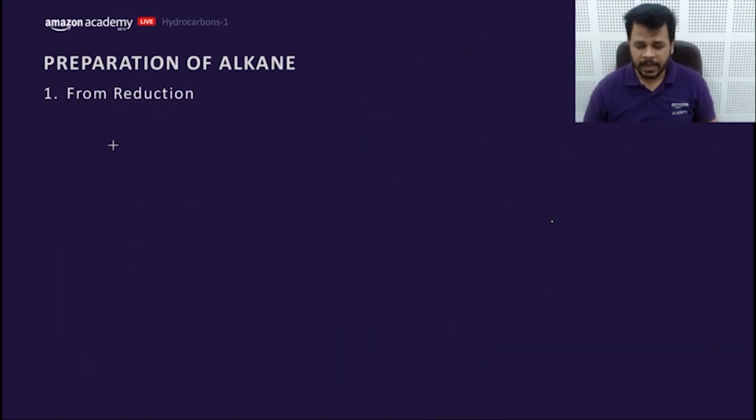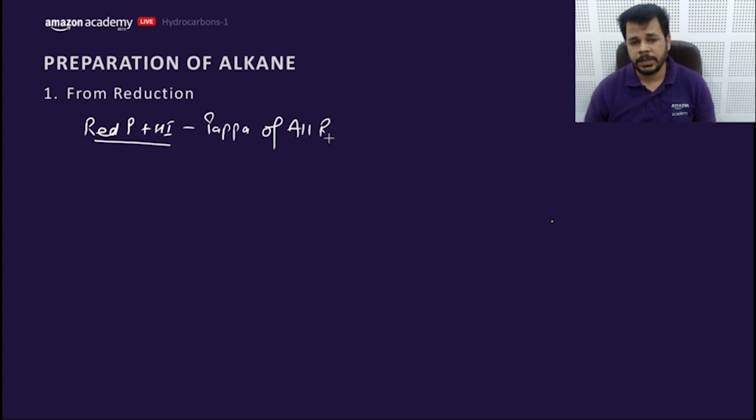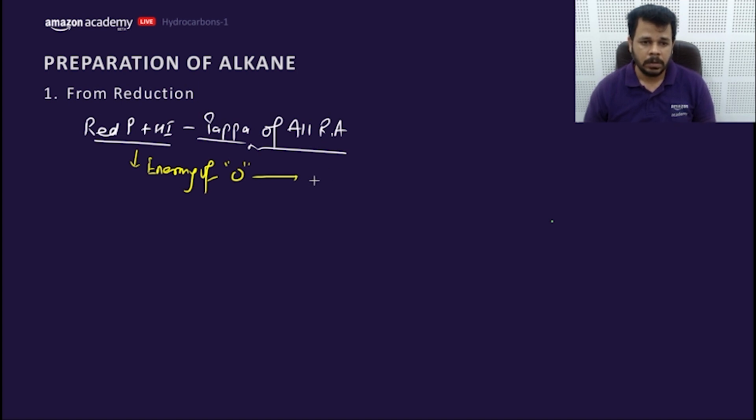Some other reducing agent we cannot forget, like red phosphorus plus HI. This is called the father, the papa of all reducing agents. Why? This is the enemy of oxygen-containing compounds. It converts oxygen-containing compounds into what? Into hydrocarbon.